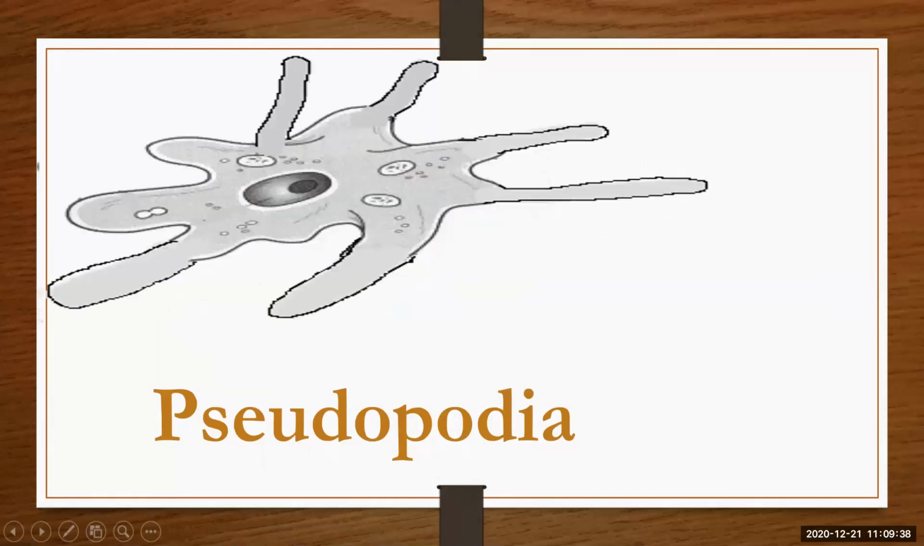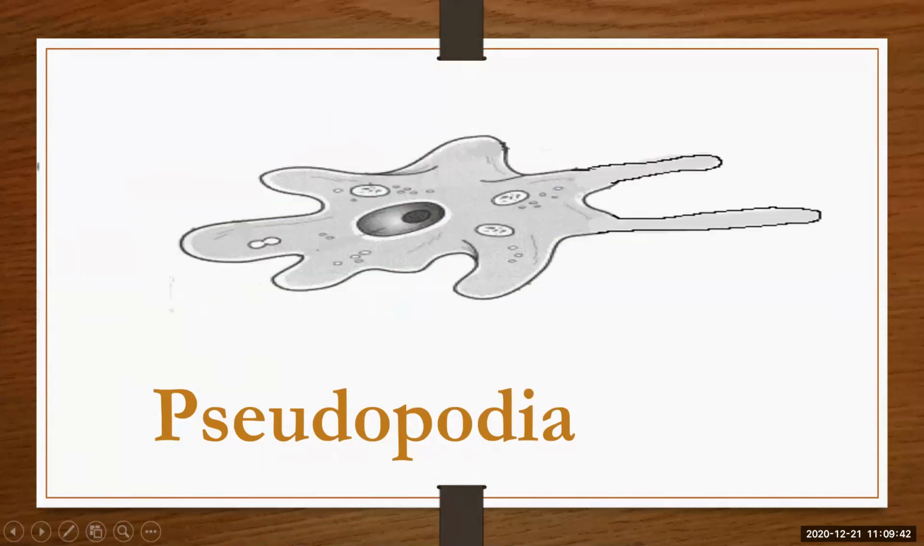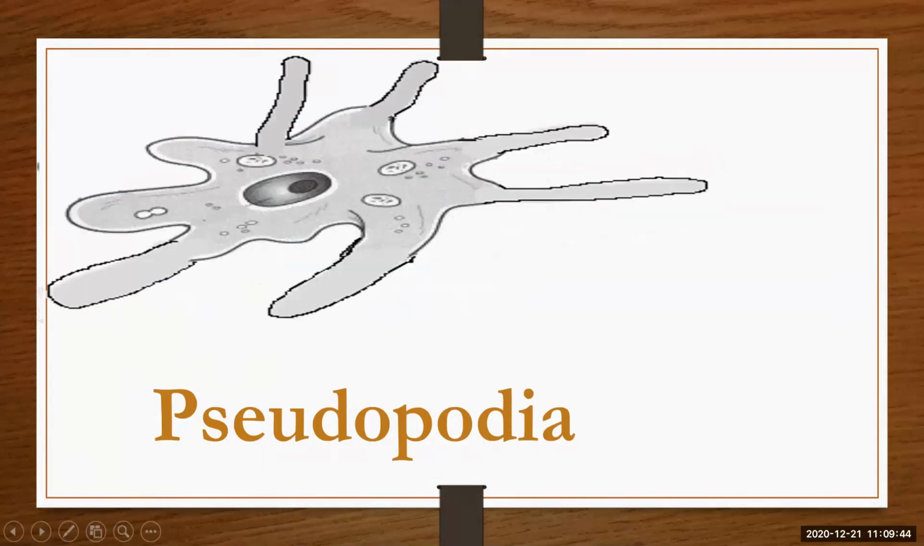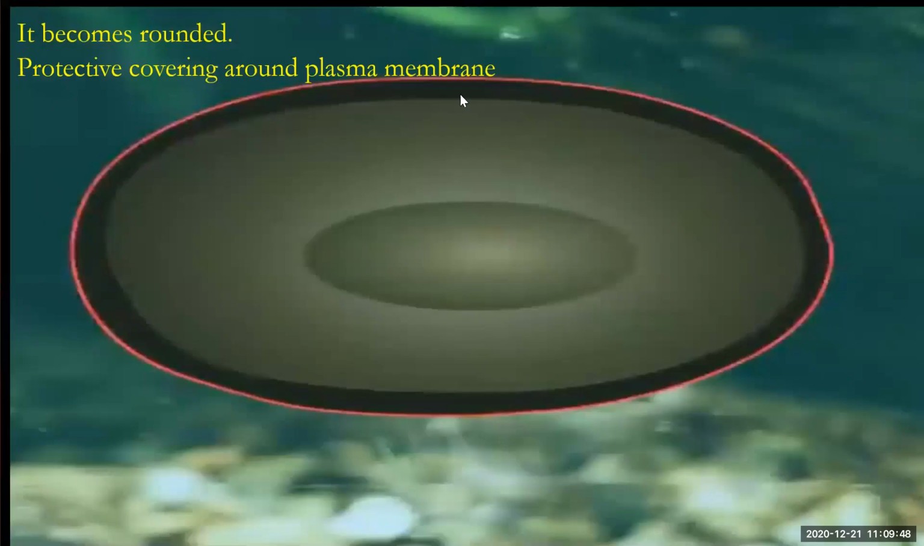When there is a lack of food or lack of water, or any adverse condition, he stops extending his pseudopodia, and the amoeba becomes circular or rounded in shape. Here you can see he has stopped extending pseudopodia and has become rounded. And here in red color, he has formed a protective covering around the plasma membrane, around himself.